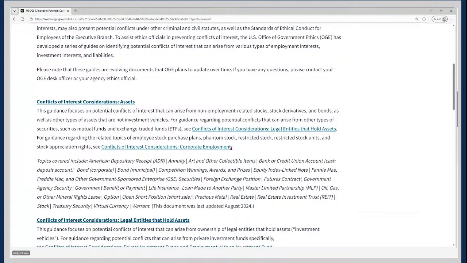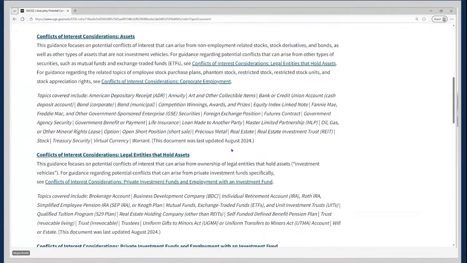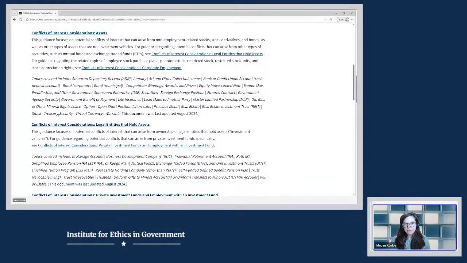So, for example, when reviewing an asset on an OGE Form 450, you can first look to the guide to ensure it is reported correctly and thoroughly, and then you can look at this page for how to analyze for potential conflicts of interest. And you'll see the documents are linked to by their titles, and then underneath, you'll find the information that each document provides.